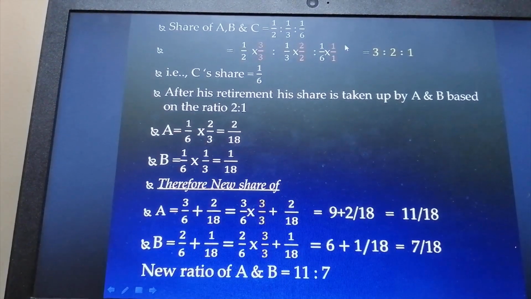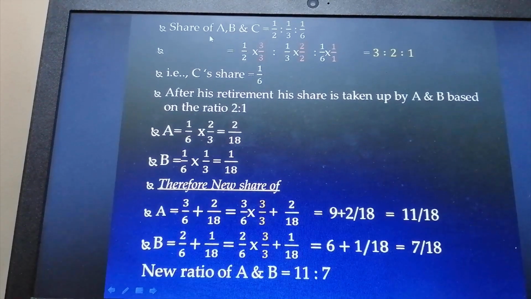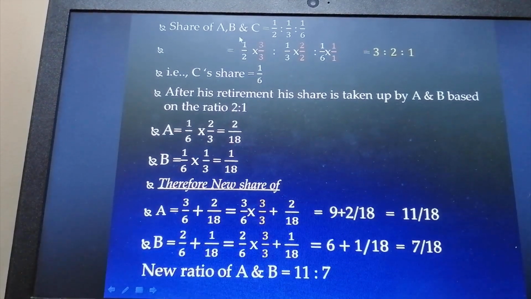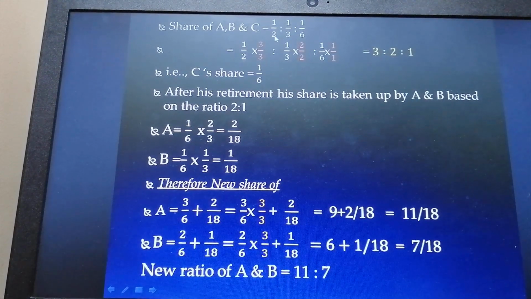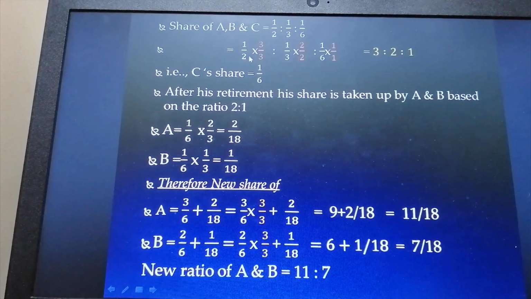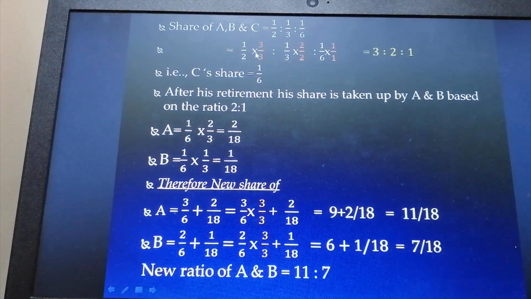Let's do the calculation now. Here we have taken the profit sharing ratio of all the partners including the retiring partner. The profit sharing ratio of each partner is 1/2, 1/3 and 1/6. Since the ratio is given in fraction, in order to simplify it, we have to take LCM. Only then the denominator will be converted into 6. Now 1/2 is multiplied by 3/3.